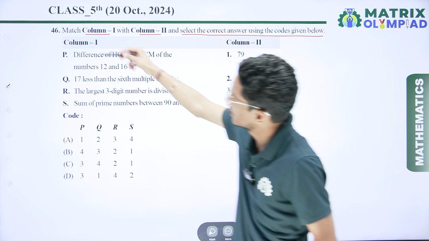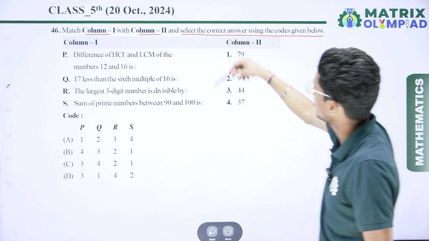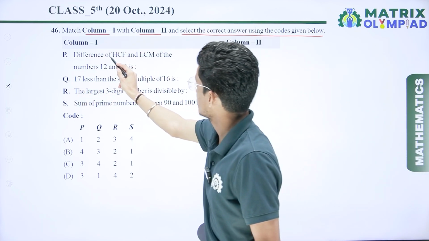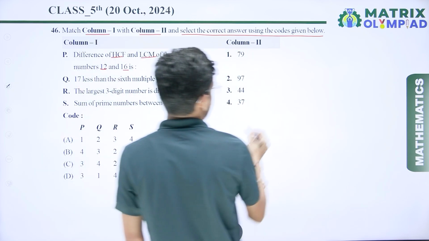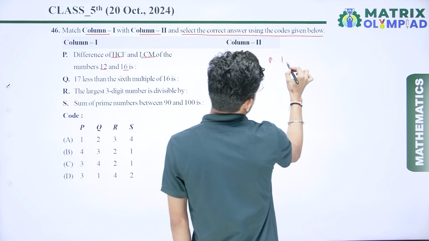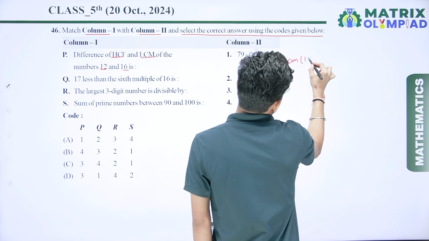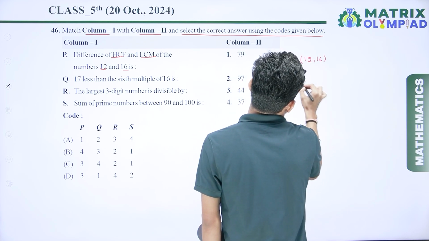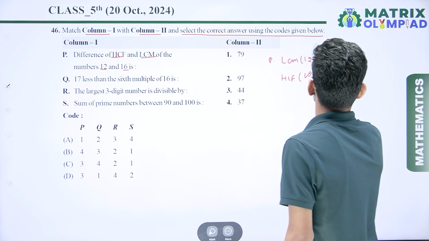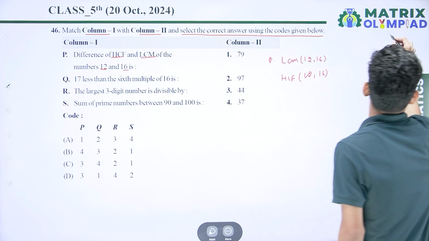So here we have given column 1 and here we have given column 2. First, the difference of HCF and LCM of 12 and 16 is. So if I talk about P, first we have to find the LCM of 12 and 16, then we have to find the HCF of 12 and 16. So let's start.